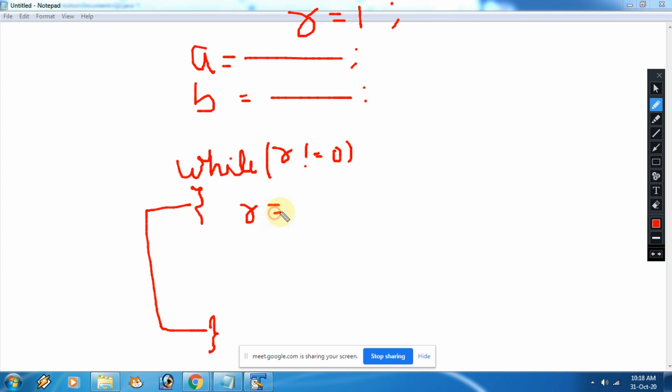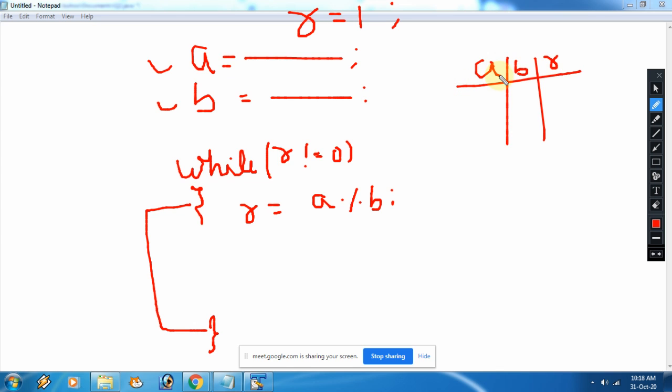After that, what you will do? A mod B, means this mod this. And now after that, see the basic working I am showing you in table form. Number of times I have explained, again I am explaining, and this we have done in class 9th also. Suppose the numbers you have entered are 6 and 4. First of all the loop will execute. So A mod B, that is 6 mod 4, and the remainder will come 2.